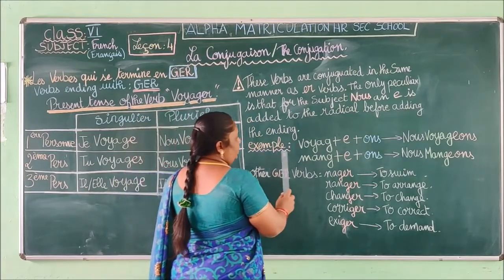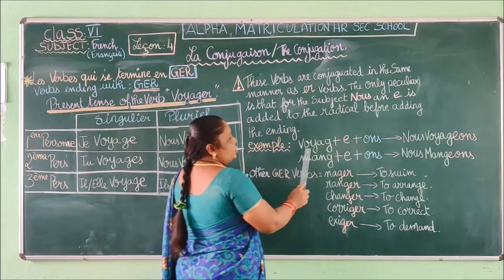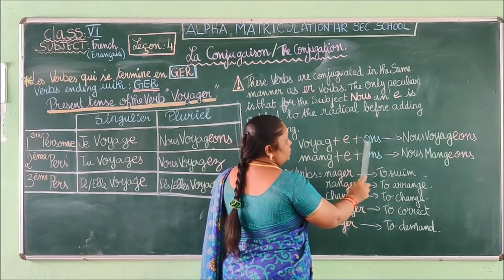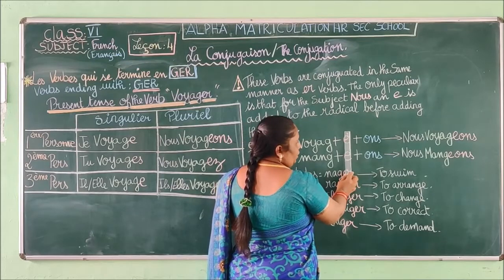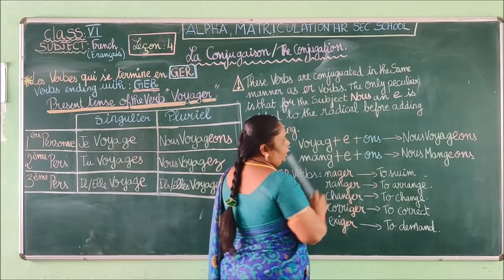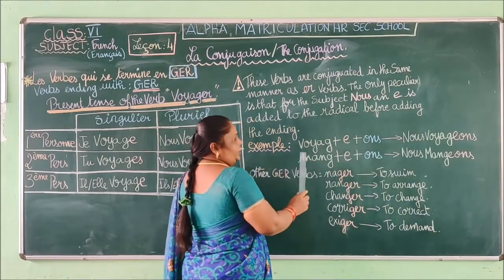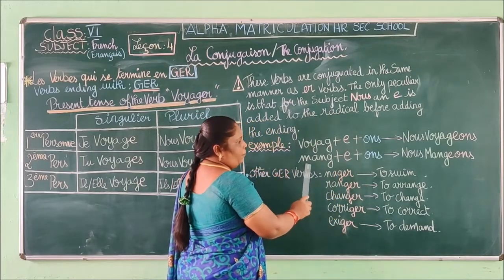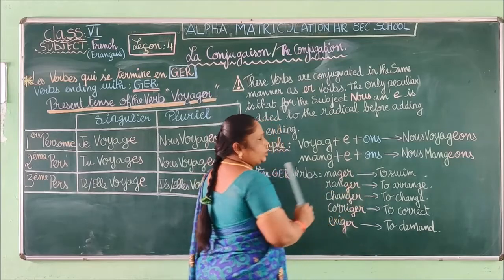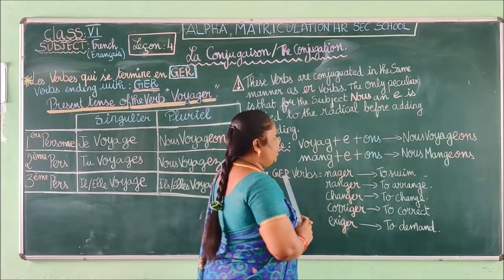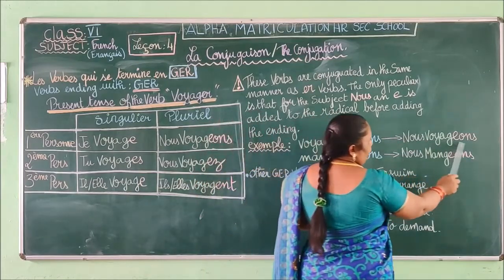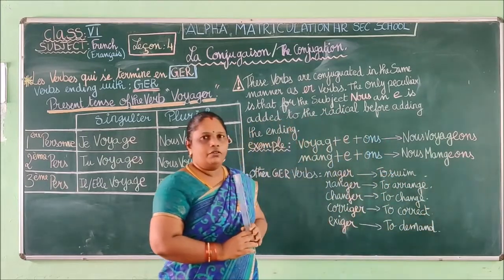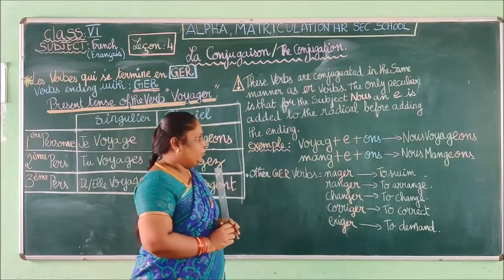So here I have given you an example. Here you have the verb voyager. Nous voyageons. If you are not writing the E, that will come nous voyagons. So to make the sound jon, we are adding an E. The same for mangeons. Manger is to eat. So you can see the ending of these verbs. This is the right pattern to write a verb of the GER group.